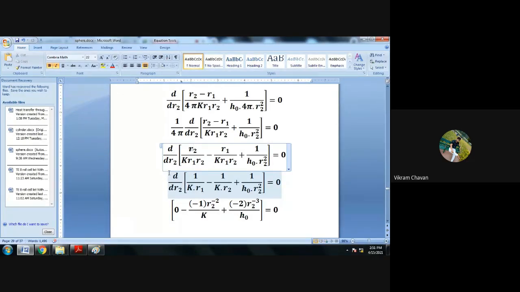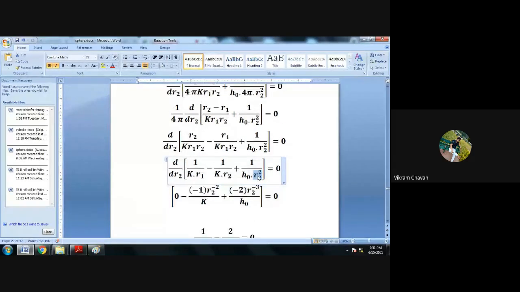Okay. Then if you have some difficulty differentiating 1 upon R2 square, you can take this R2 square to the numerator side. It will become R2 raised to minus 2, and then it will be easy to differentiate. Here also, if you have any difficulty differentiating 1 upon R2, then take 1 upon R2 to the numerator side. It will become R2 raised to minus 1, and then it will be easy to differentiate. Okay. So differentiate this square bracket with respect to R2.